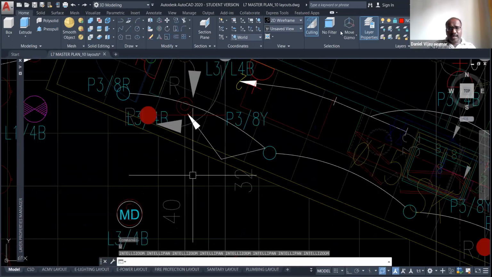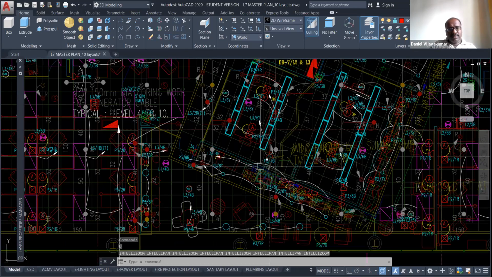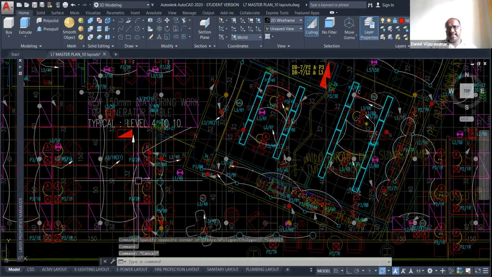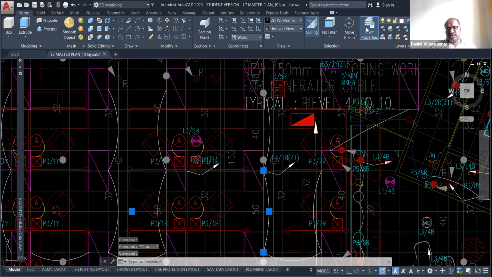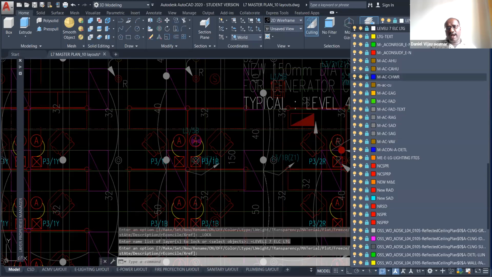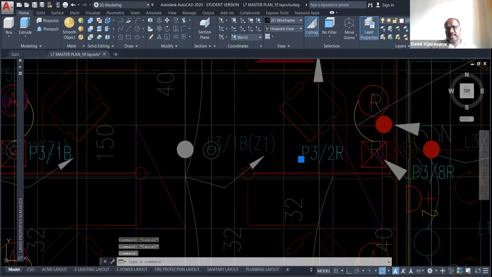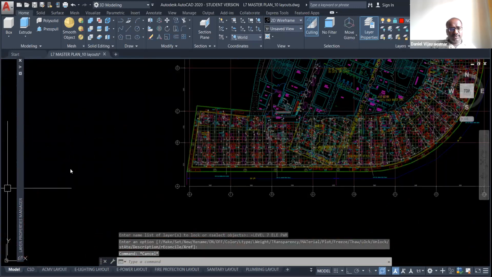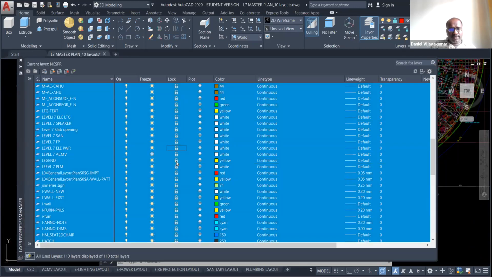Now maybe you think, I want to delete, particularly the sprinkler. I don't want that service because my design was changed. If there is no layer, you have to find them one by one, select and delete. But now no need. Just select all, lock all the layers or turn them off.